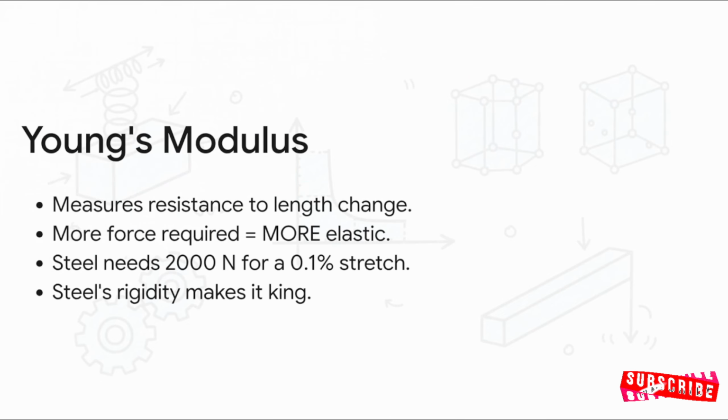Now, this brings up a really wonderfully counterintuitive fact in physics. You might casually think, oh, a rubber band is highly elastic because it's so easy to stretch. But in the world of physics, requiring more force to stretch actually makes a material more elastic. Why? Because it vigorously resists deformation and fights tooth and nail to keep its original shape. For perspective, steel requires a massive 2,000 newtons of force just to stretch by a mere 0.1%. That incredible rigidity is exactly why steel is the undisputed king of heavy-duty structures.